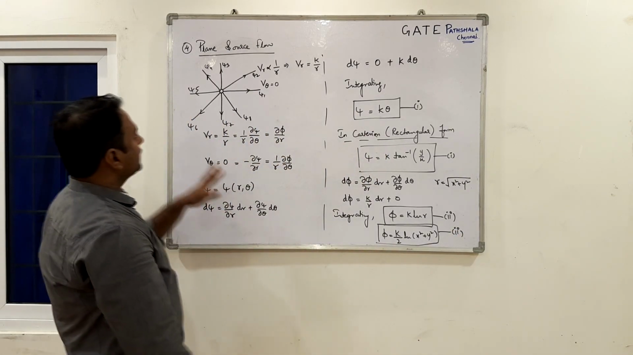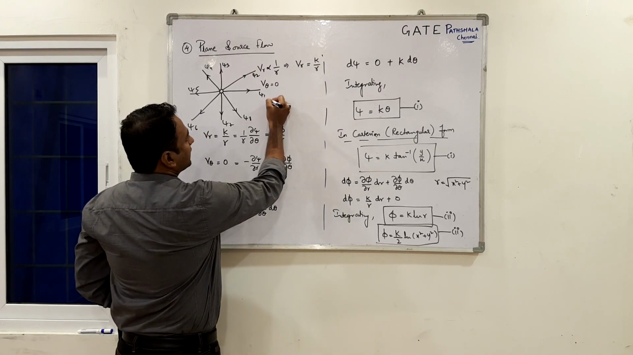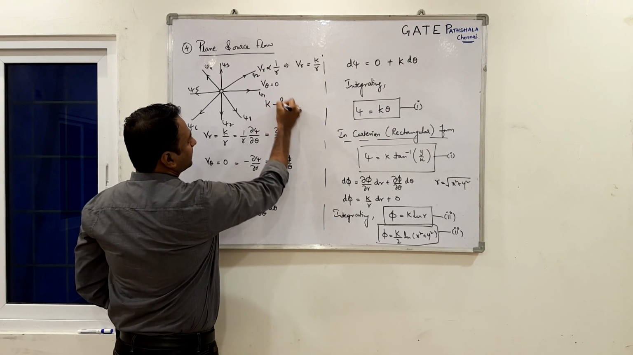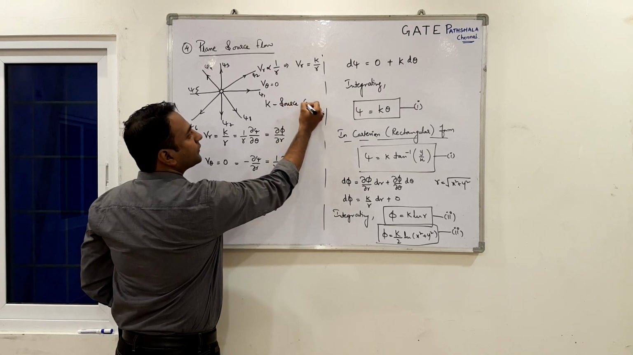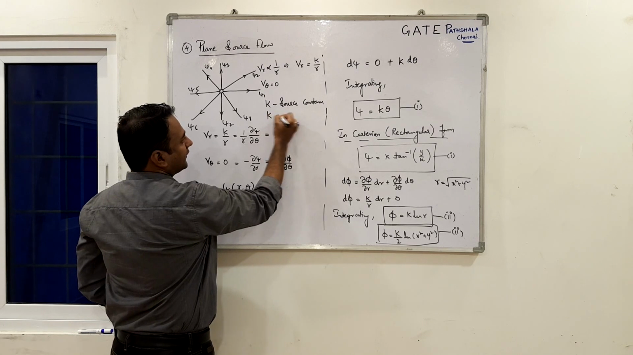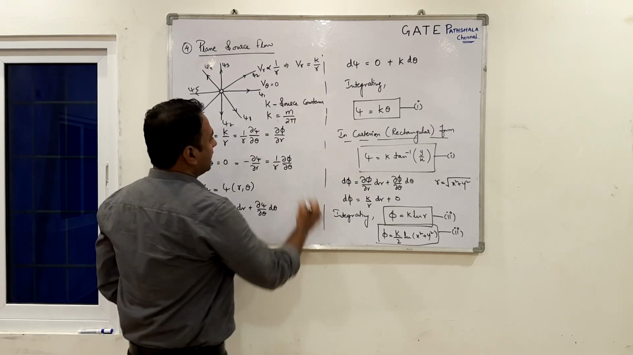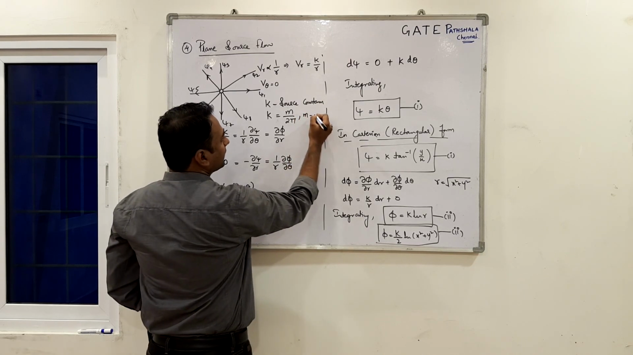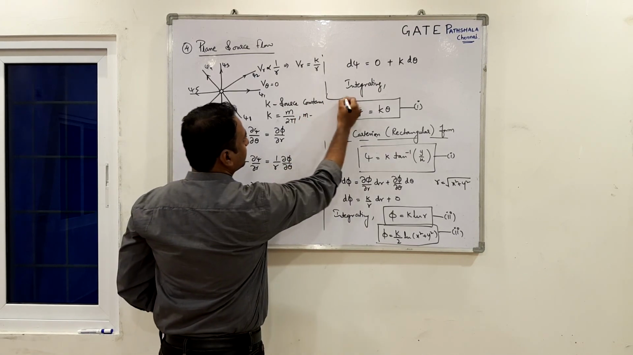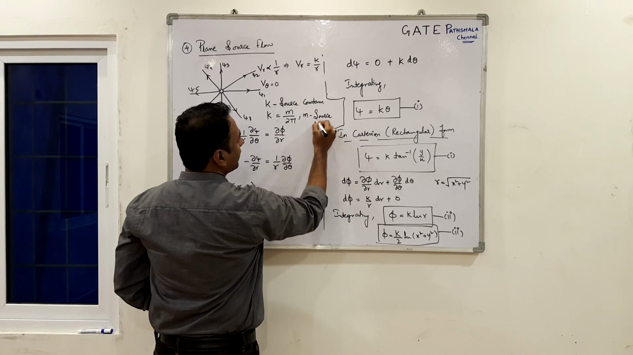Now, the question is, what is this k? This k is called the source constant, and this k equals m by 2 pi, where m is called the source strength.